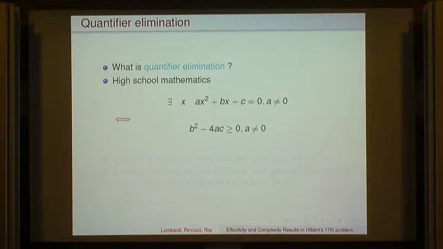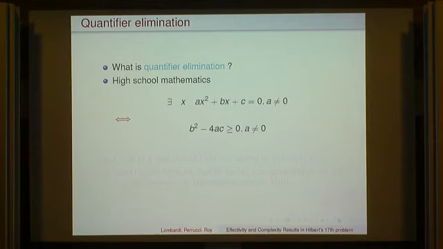First, it means that the first statement, there, x is potentially infinite. We are looking among an infinite domain of real numbers, but the second statement is something you can check in a finite way, because given a, b, c, you only check whether b squared minus 4ac is not 0.